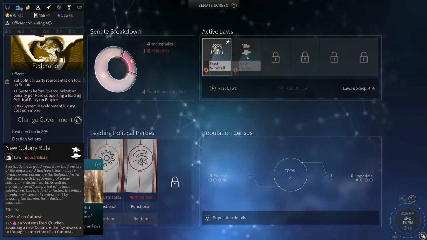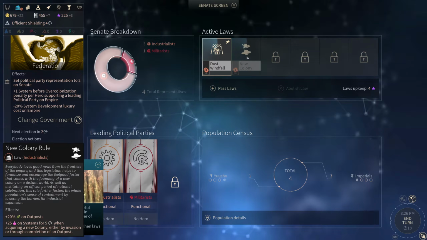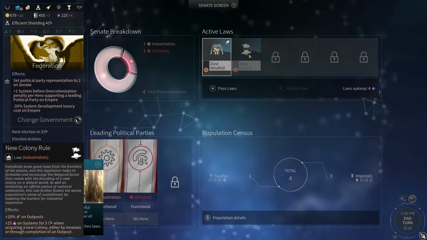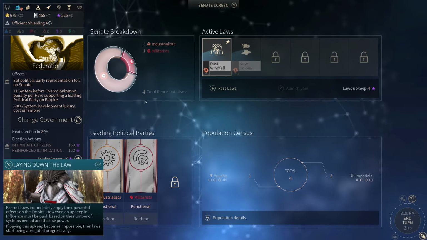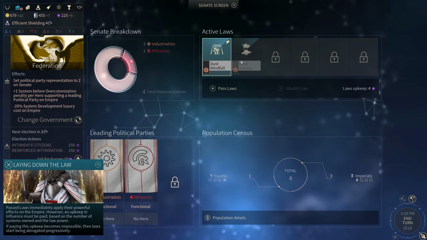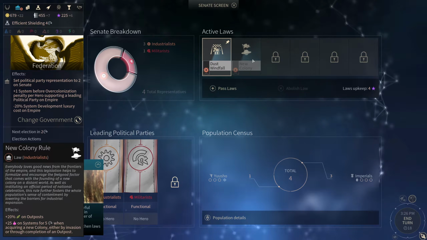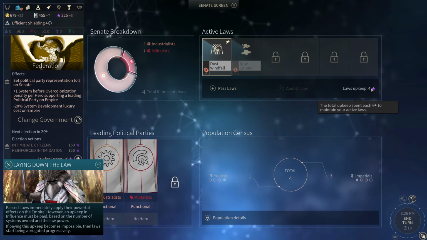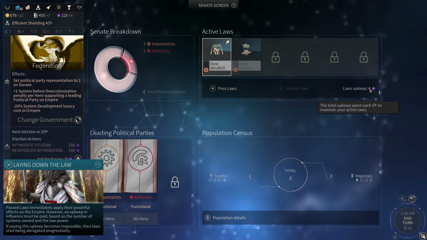Why is it grayed out? Is that what it means? Has it been abrogated? Maybe it'll come into effect next turn. It's costing me 4 influence for 2 laws.